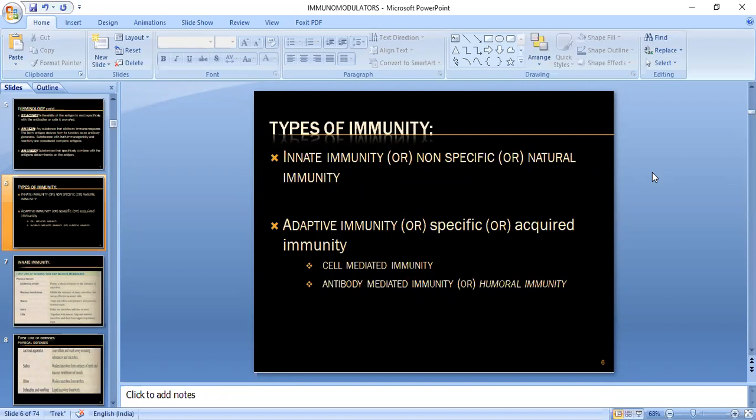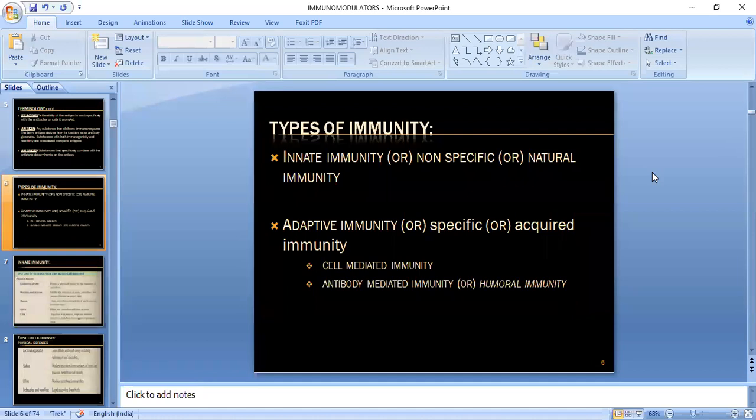See, first of all, the immune system is typically divided into two categories, which we have seen: innate and adaptive. Although these distinctions are not mutually exclusive, there are certain differences between these two. So we understand the difference between innate and adaptive.